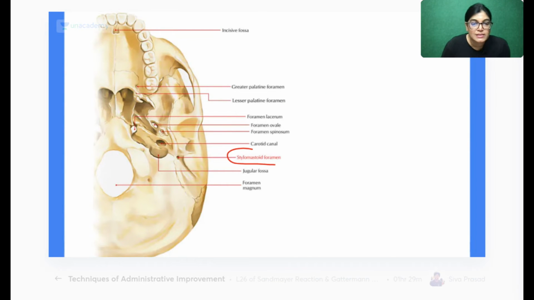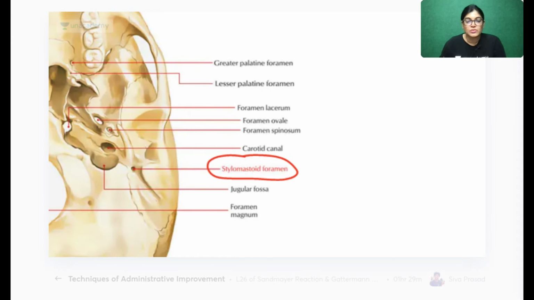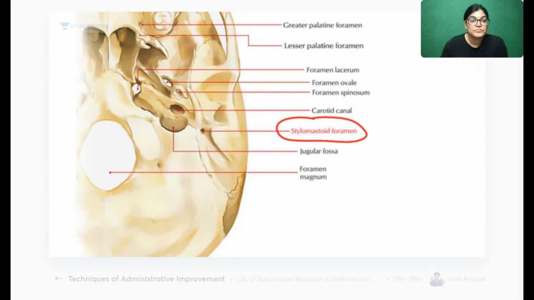So here also you can see this is the location of the stylomastoid foramen. Let me slightly zoom this diagram. You can see here this small foramen. Exactly, this is the styloid process of the temporal bone. So it is lying close to the styloid process of the temporal bone, not the sphenoid bone.